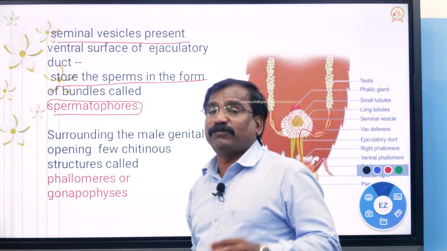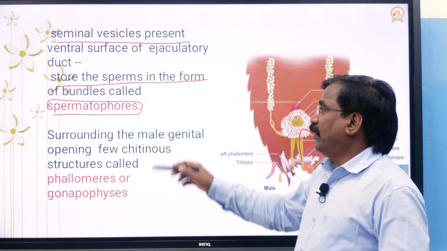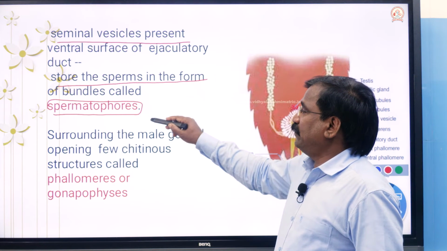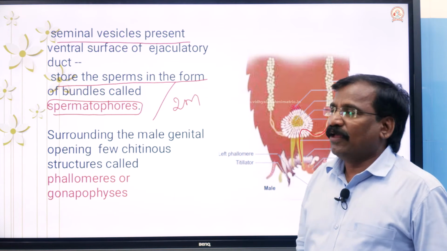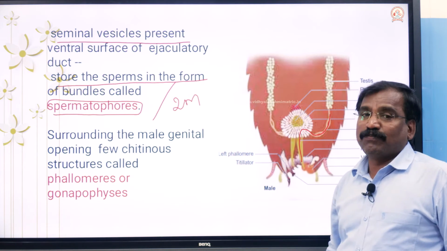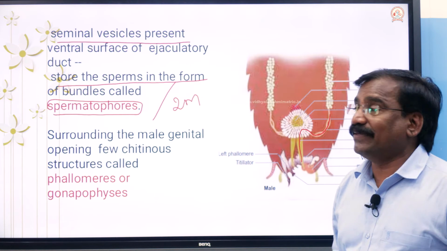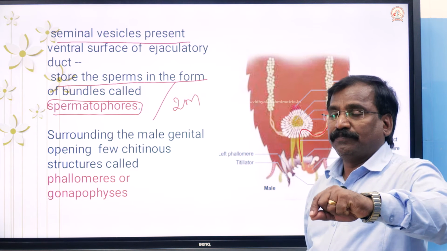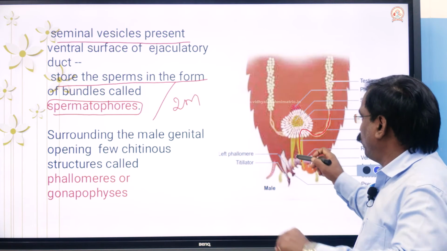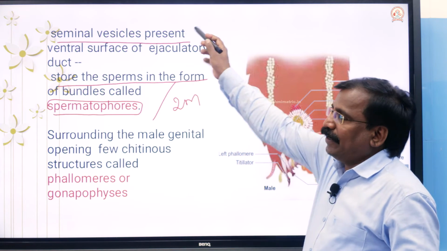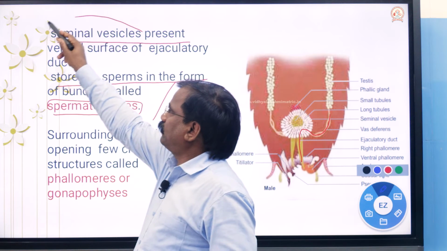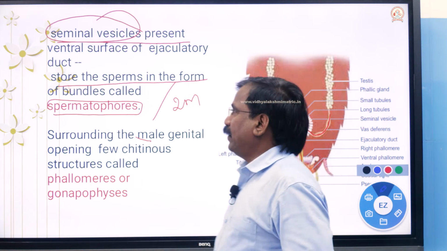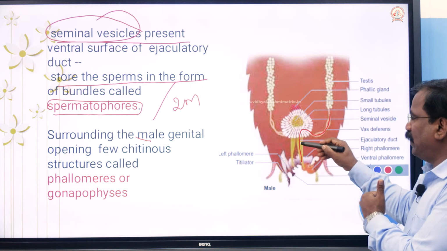That bundle of sperms is called a spermatophore. This is a very important 2 marks question: what is a spermatophore? The spermatozoa are temporarily stored in the seminal vesicles, located on the ventral side of the ejaculatory duct.